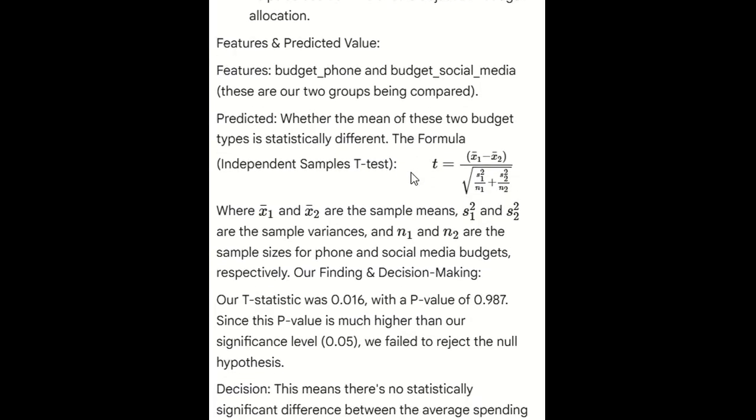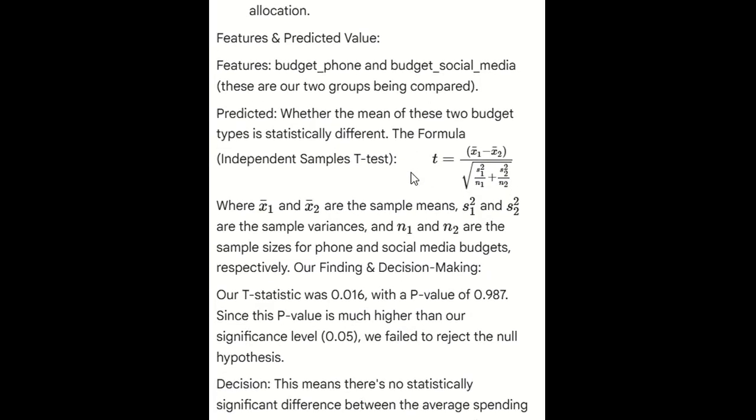Features and predicted values. The features which we have included are budget phone and budget social media. These are the two groups being compared. The predicted value is whether the mean of these two budget types is statistically different.